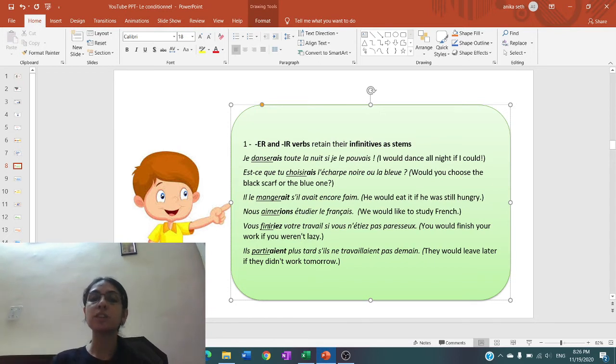So you would finish verb finir in the conditionnel, conjugation finir, stem of the verb plus IEZ. So you would finish if you weren't lazy, but this is not the actual case, so it is a hypothetical situation that you would finish your work if you were not lazy. So over here, along with the conjugation, see the context also in which it is being used. Like this one I explained.